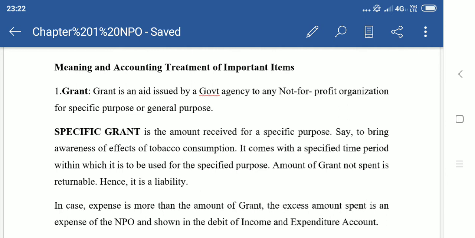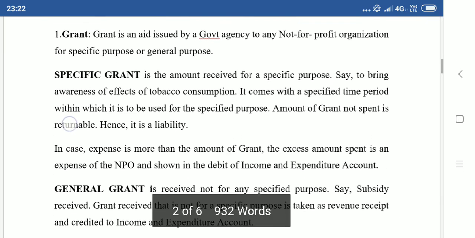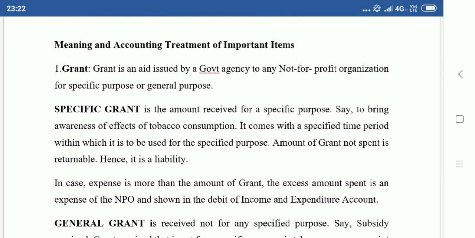Now this money which the government gives can be used for a general purpose, or the government would specify that it has to be used only for this purpose, like only for a concession for poor students or only for maintaining the laboratories, something like that. First I have explained the specific grant. If it is a specific grant, then it has to be capitalized.